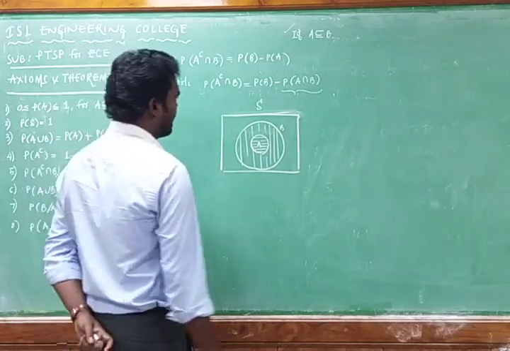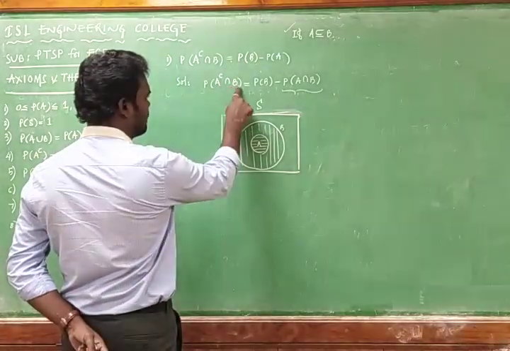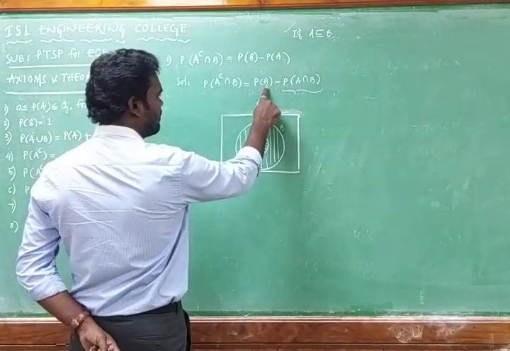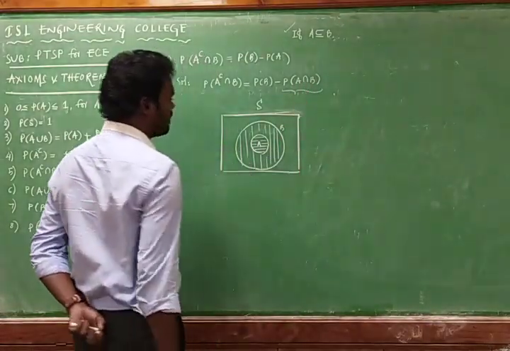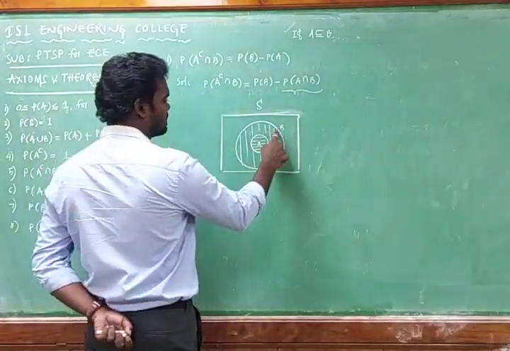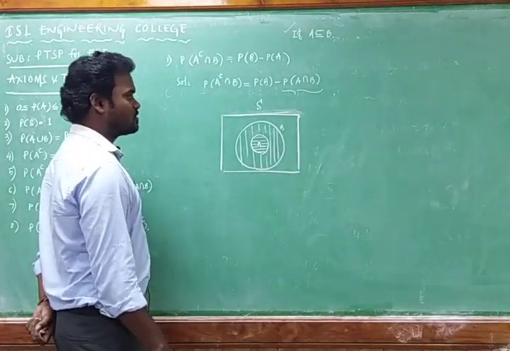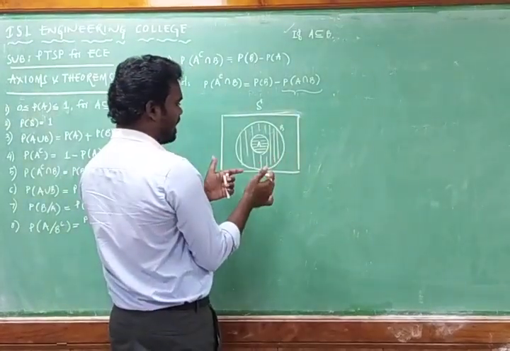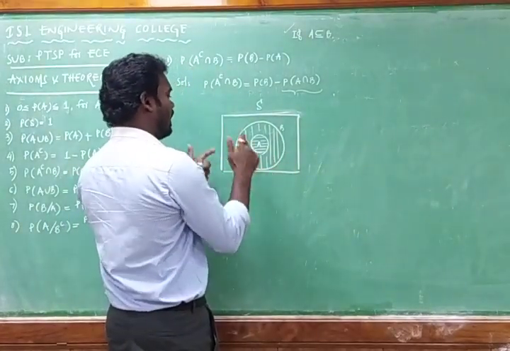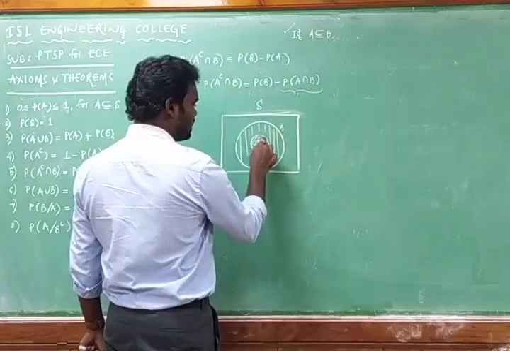Then we have to prove this by taking the equation: the probability of A complement intersection B is equal to the probability of B minus the probability of A intersection B. What is A intersection B? It is the common area between A and B, which is this area only.